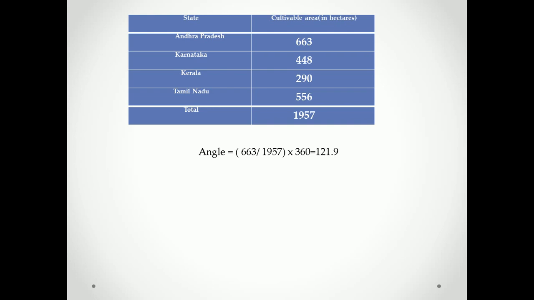State and cultivable area in hectares. Note down these values. On the left-hand side it is the state, on the right-hand side it is the cultivable area.